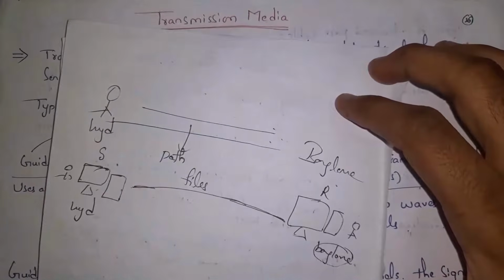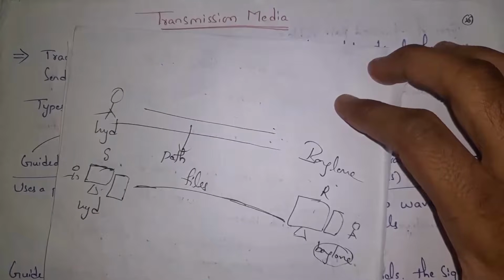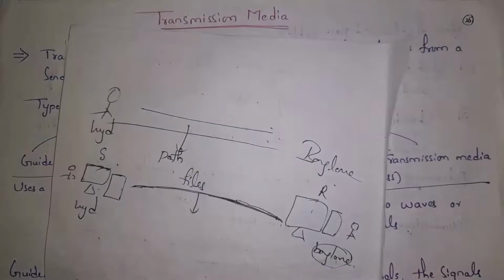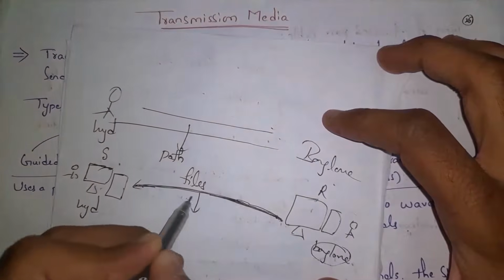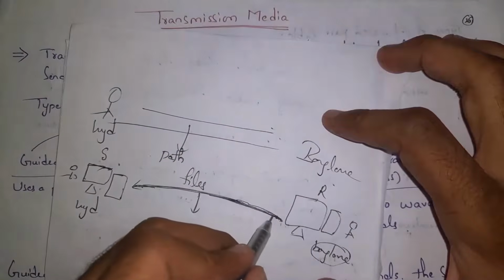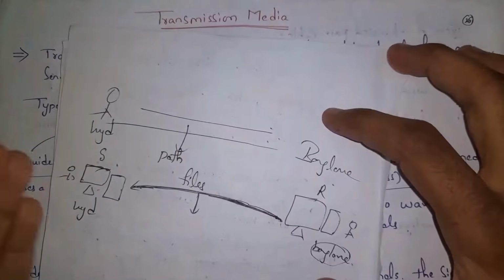Similarly, for example, I am in Hyderabad location. I am doing office work in my computer. I want to send some important office files to my friend who is in Bangalore location. As I am sending data, I act as sender and my friend is receiving data. So I act as receiver. So I need a path in order to connect these two devices. And we call this path as transmission media. So transmission media is nothing but a path which will connect sender and receiver, so they can easily transfer files.